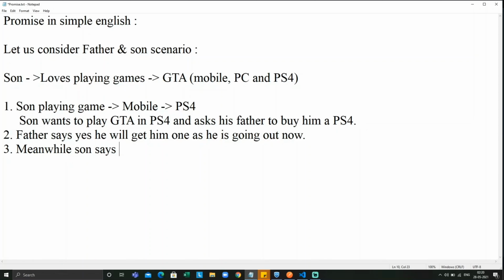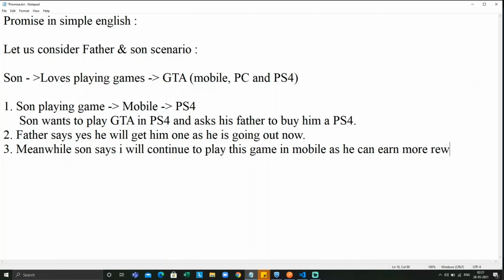Let us come to our third statement here. Meanwhile, the son says that he won't sit idle. He'll continue to play the same game on mobile so that he could earn rewards, and it will be the same login, right? He will be earning rewards and continuing the same game on mobile without sitting idle.